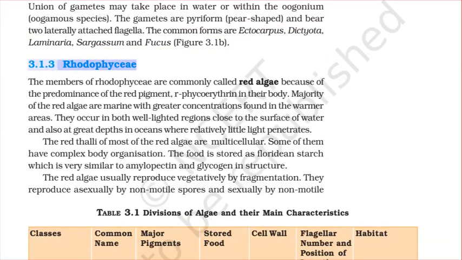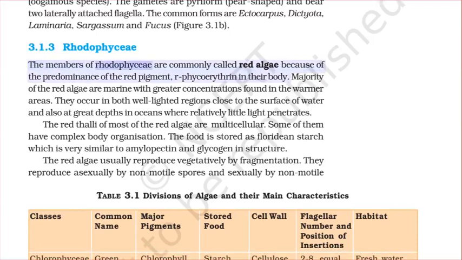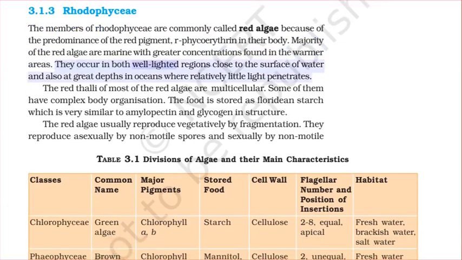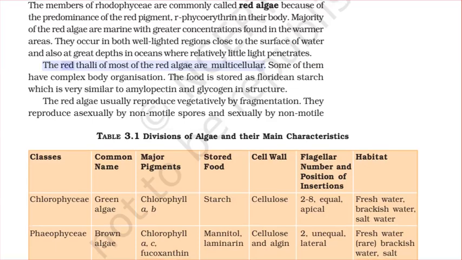3.1.3 Rhodophyceae. The members of Rhodophyceae are commonly called red algae because of the predominance of the red pigment, r-phycoerythrin, in their body. The majority of the red algae are marine, with greater concentrations found in the warmer areas. They occur in both well-lighted regions close to the surface of water and also at great depths in oceans where relatively little light penetrates.